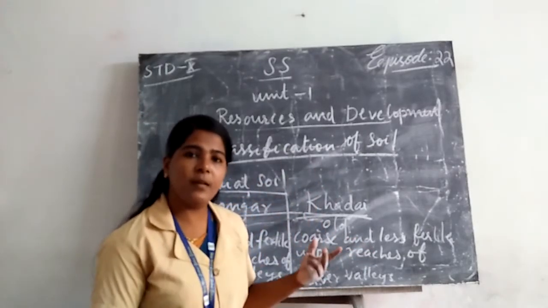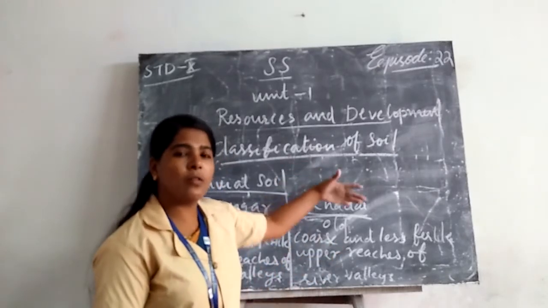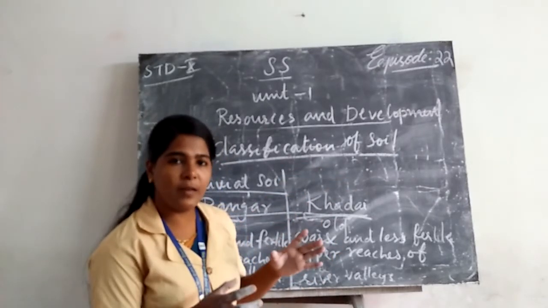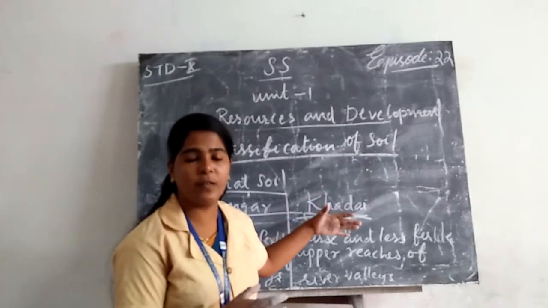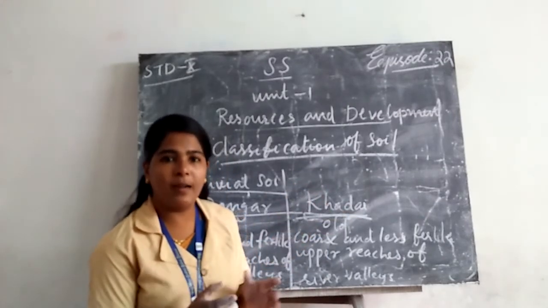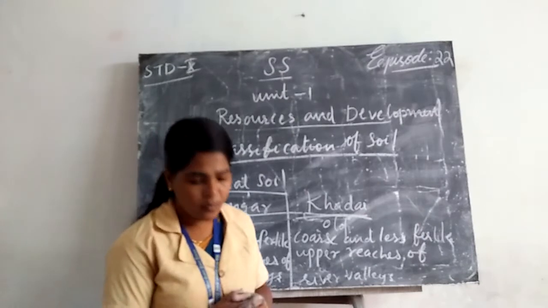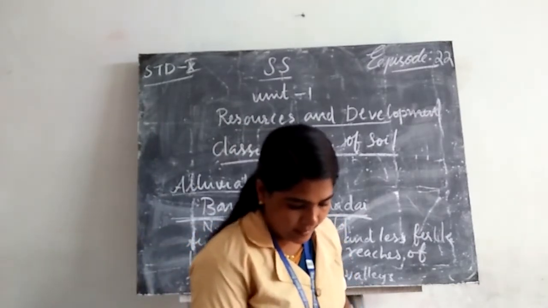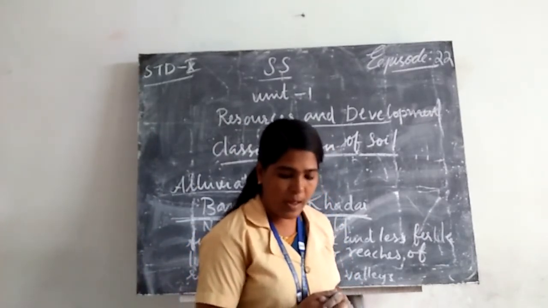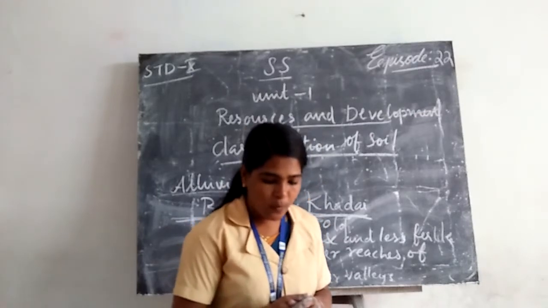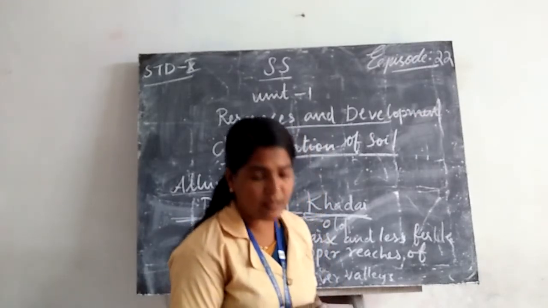We already discussed why we can see the deposition of alluvial soil in the northern plains. So these places are highly or densely populated. Then soils in the drier areas are more alkaline and can be productive after proper treatment and irrigation.